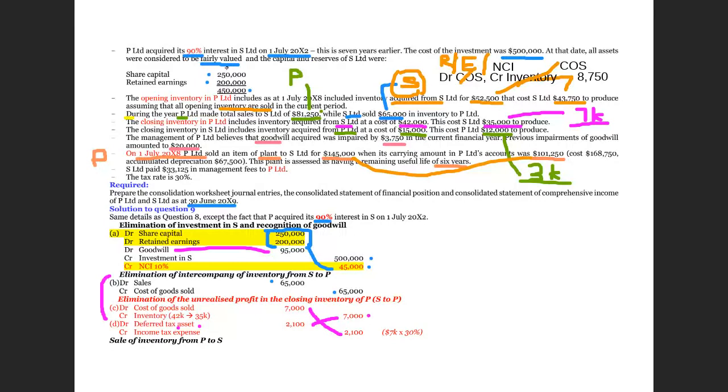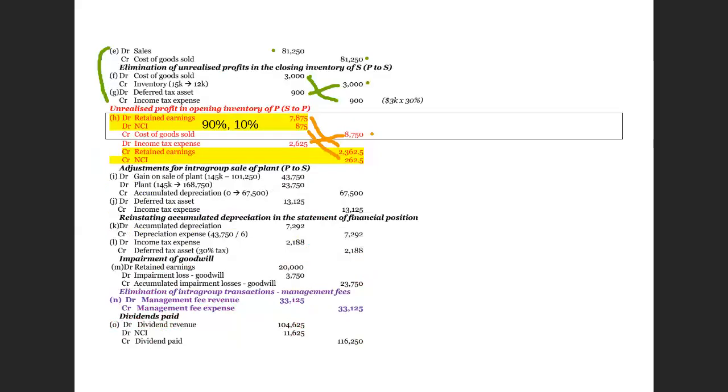So if you subtract 101,250 from 145,000, you find that there is a gain on disposal. The gain on disposal amounts to 43,750.